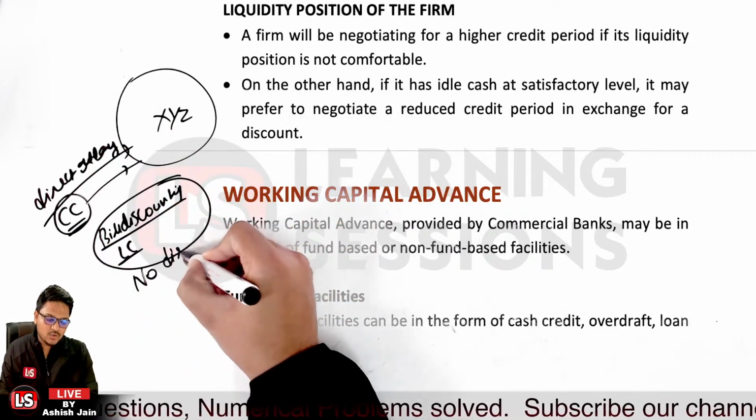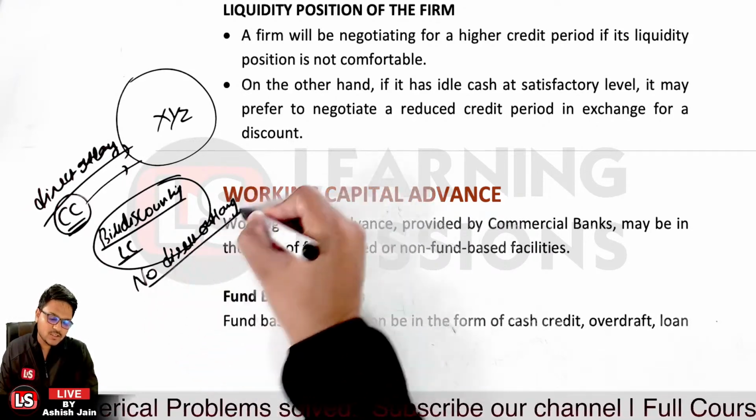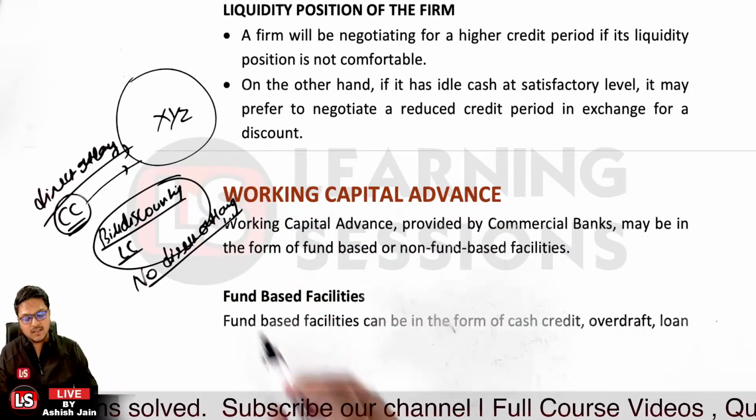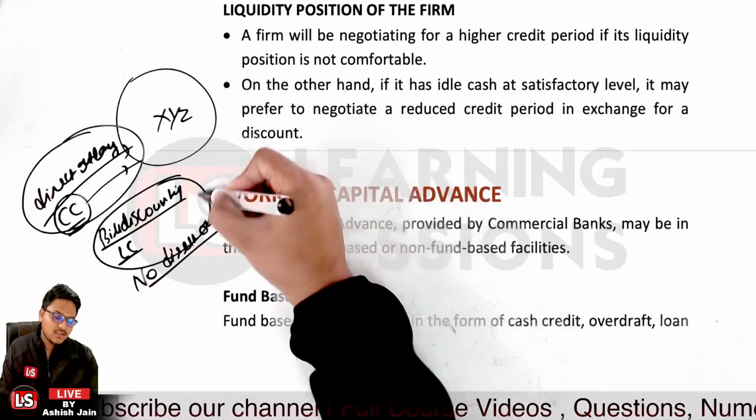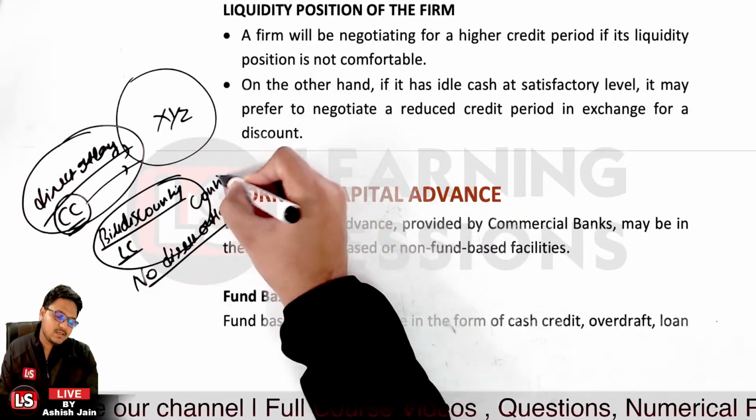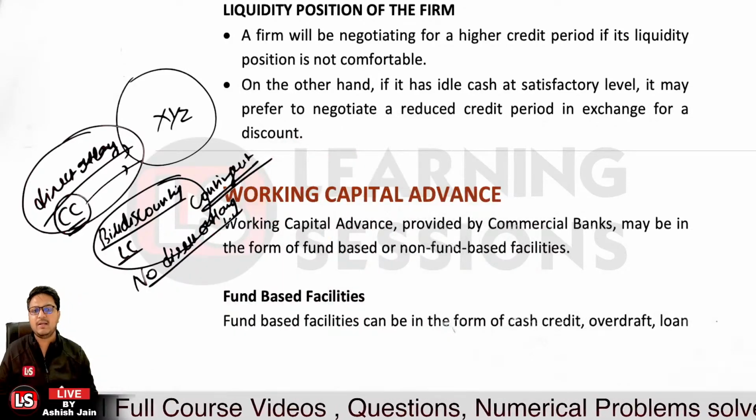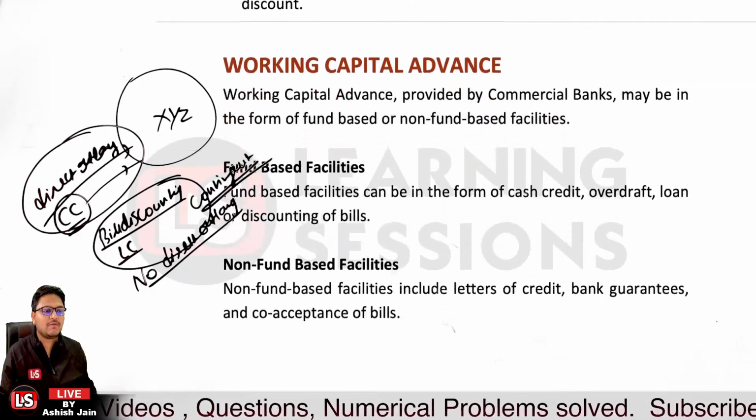There is no direct outlay of funds. Now if there is no direct outlay of funds, those are said to be the non-fund based facilities. In this particular case, the liability is direct, but in case of this, the contingent liability is there, because the liability may arise in the near future. So it is a contingent liability in this scenario. Is that clear? So that's the case of working capital finance.